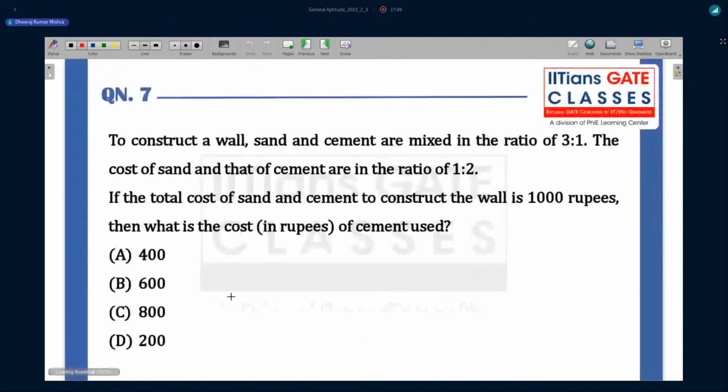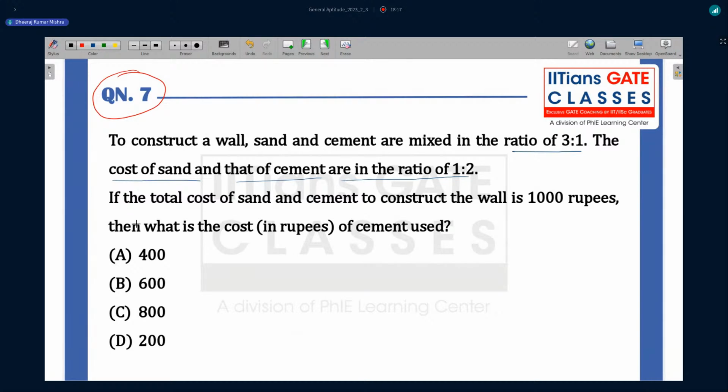The question number 7 is on your screen. To construct a wall, we have to construct one wall here. To construct a wall, sand and cement are mixed in the ratio 3:1. The cost of sand and that of cement are in the ratio 1:2.